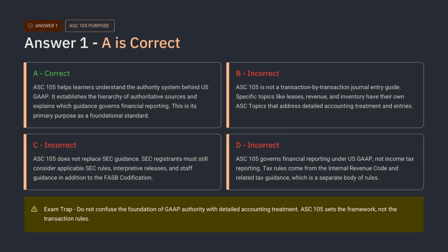The correct answer is A. ASC 105 explains where authoritative GAAP comes from and why the codification carries weight in financial reporting. Option B is wrong because ASC 105 is not a journal entry manual for every transaction. Option C is wrong because ASC 105 does not replace SEC guidance for public companies. Option D is wrong because ASC 105 is about financial reporting under US GAAP, not tax reporting. The key learning point is this: ASC 105 is a foundation standard about authority, not a detailed accounting treatment guide.